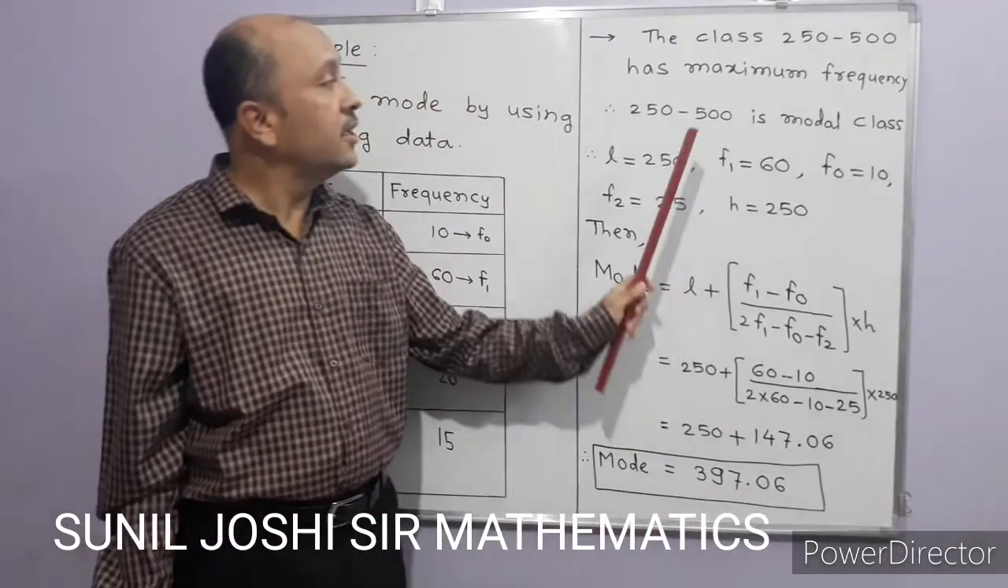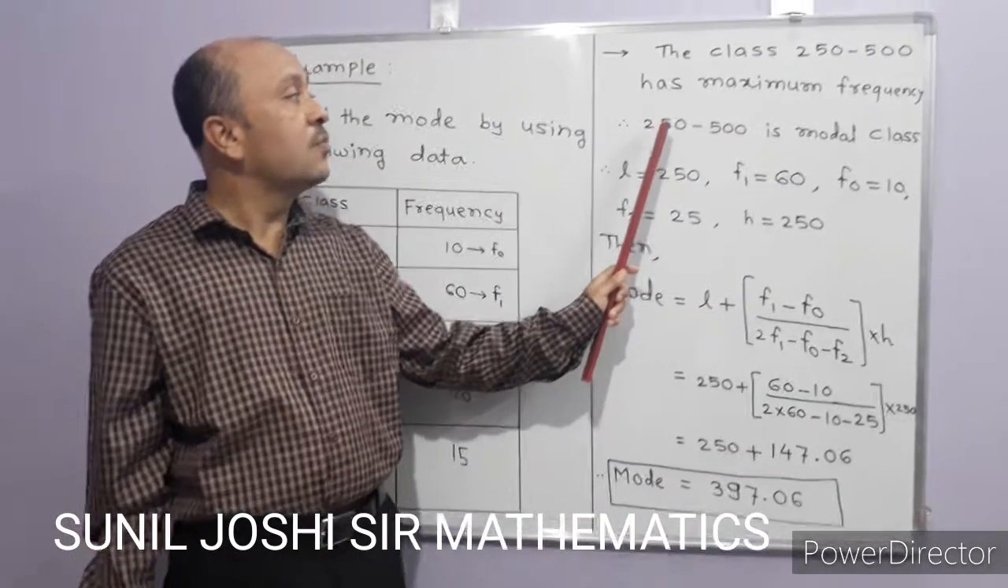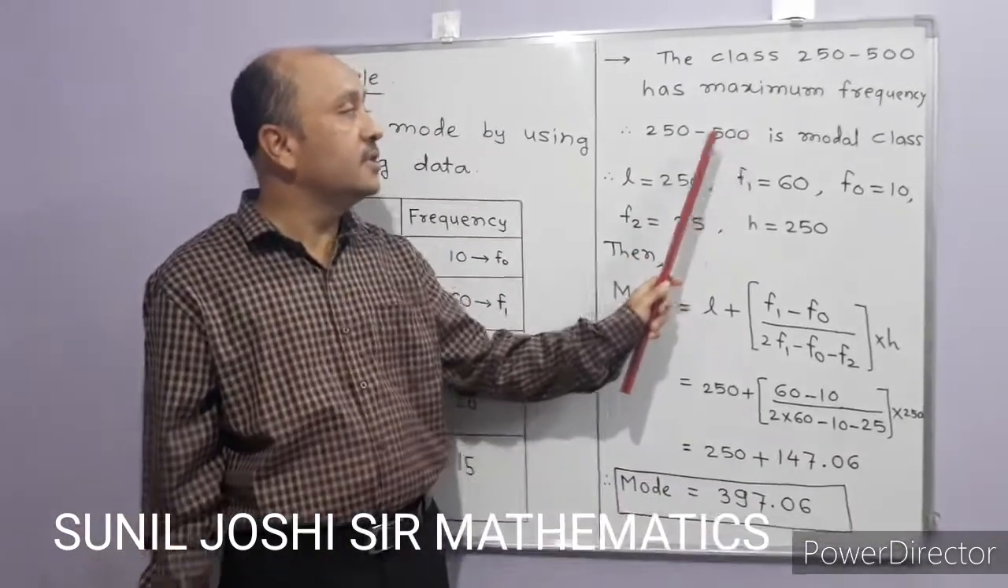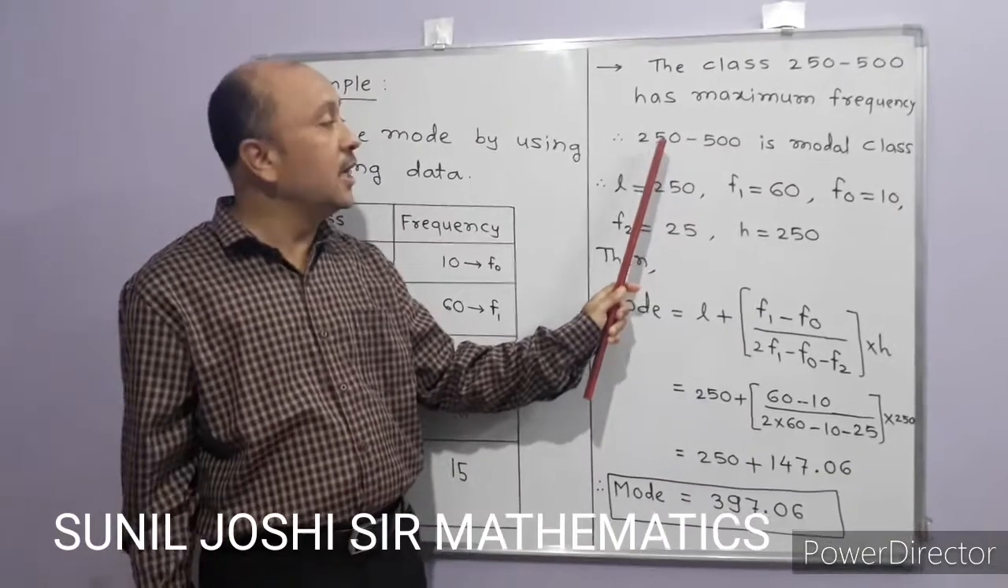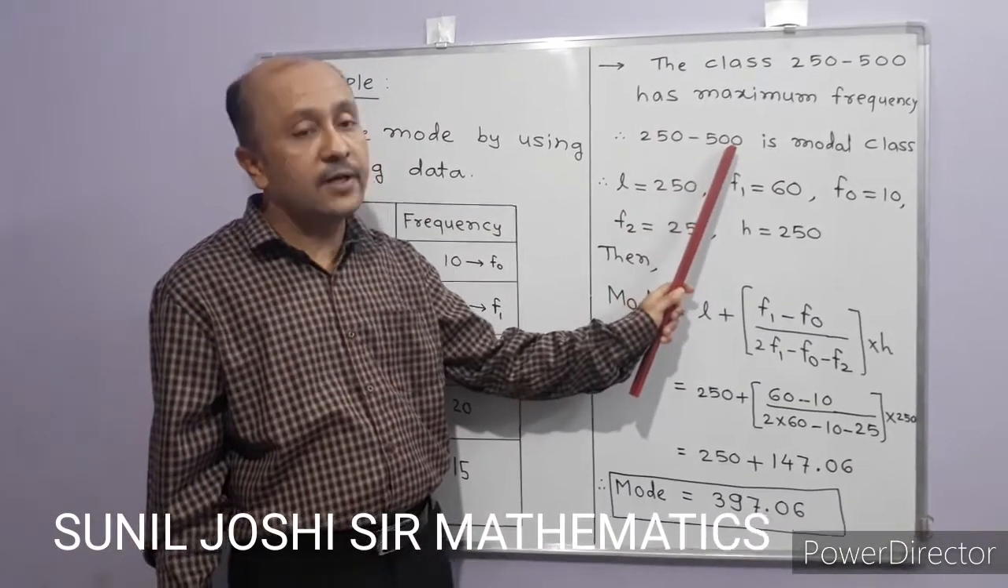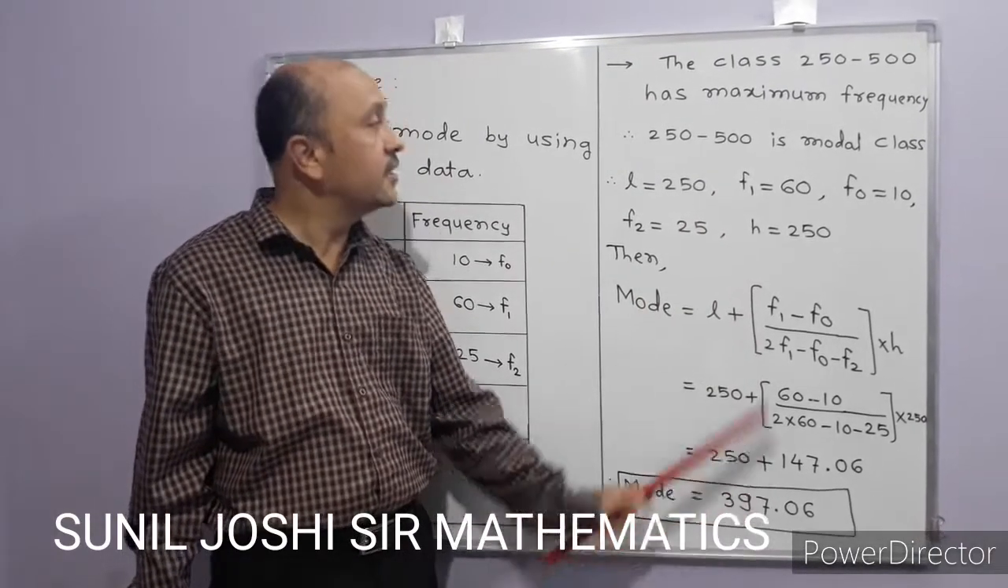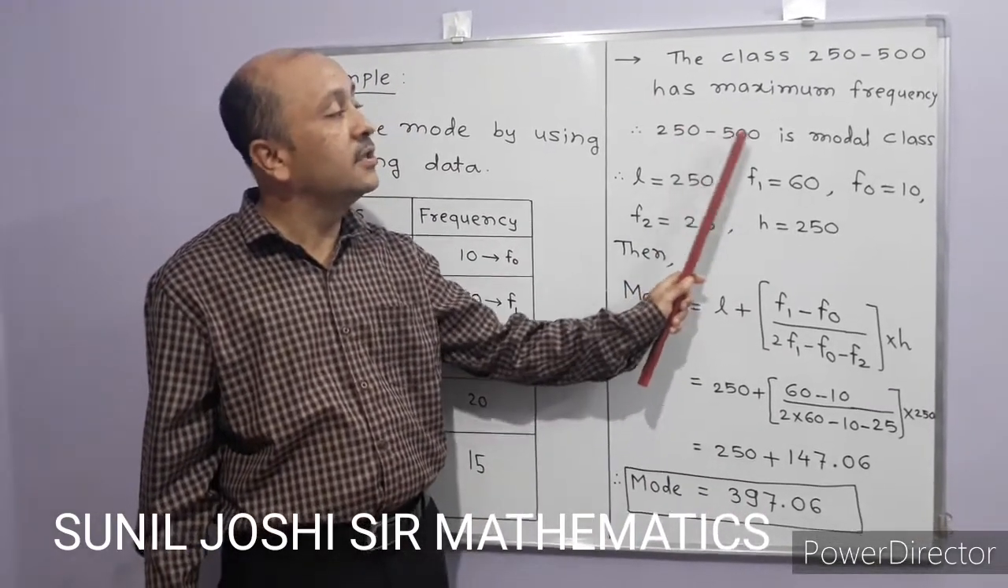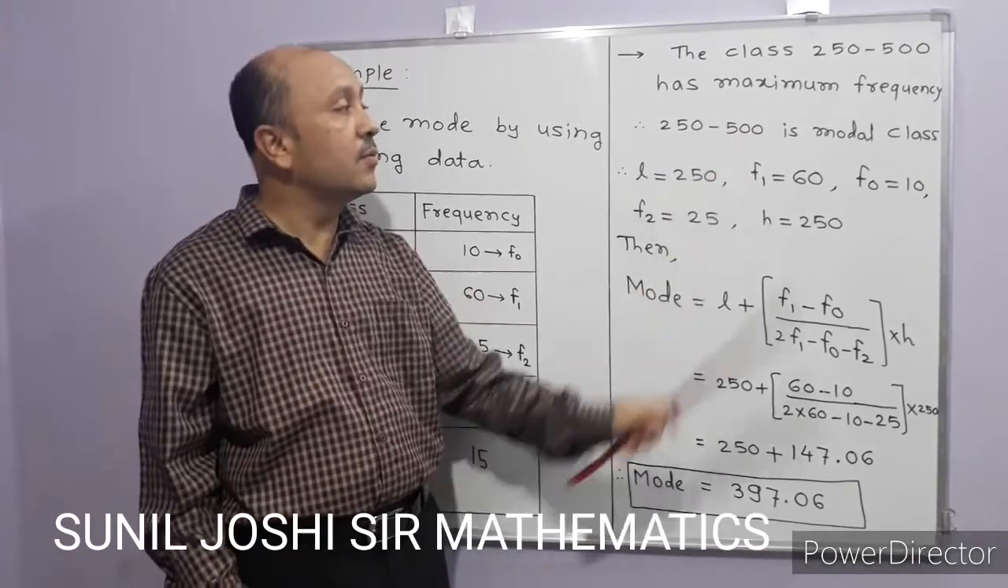397.06. See what our modal class is. The modal class is 250 to 500, which means our answer for the mode lies between these two, greater than 250 and less than 500. See here, 397 lies between these two numbers. So this is all about mode.